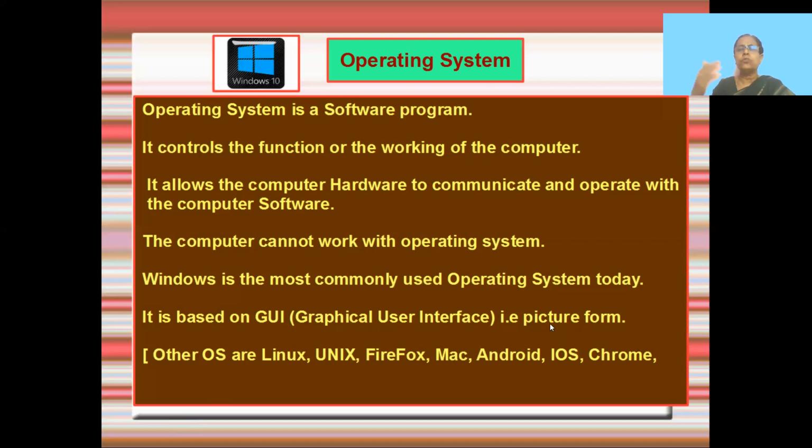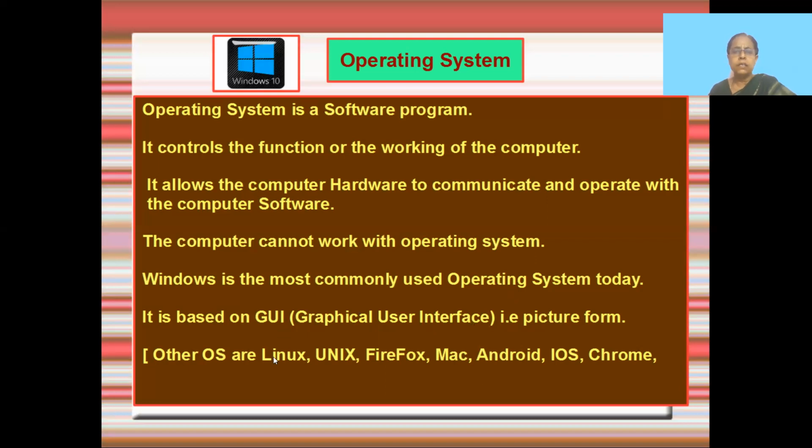It's not like you're only typing and doing your work, like any copy program, which was done previously in COBOL and all. But here all the work is being done automatically because the operating systems have been developed from the old systems to the latest version, where you can just do any function by using these pictures, which are called icons. So basically everything in the computer is working on a graphical user interface.